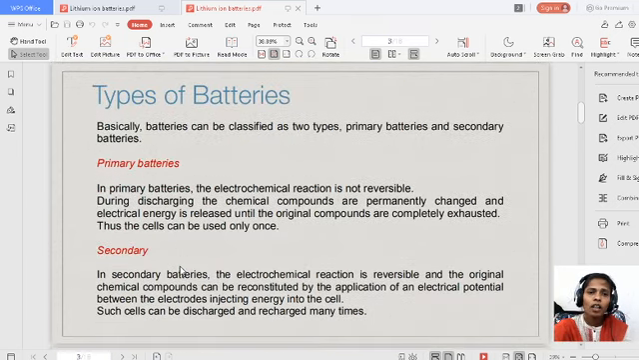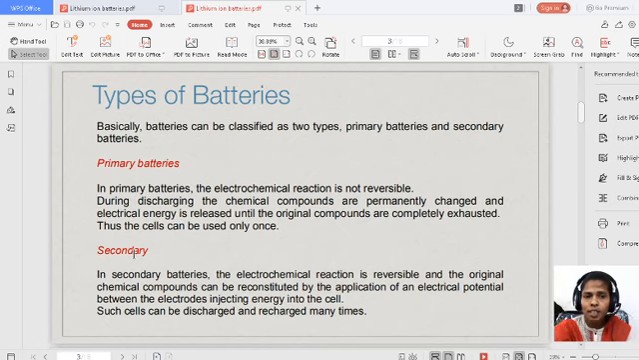Let us recall the types of batteries. Totally we have three types of batteries: primary battery, secondary battery and fuel cells. Fuel cells are also called flow batteries. Primary batteries are called non-rechargeable batteries. Secondary batteries are called rechargeable batteries.